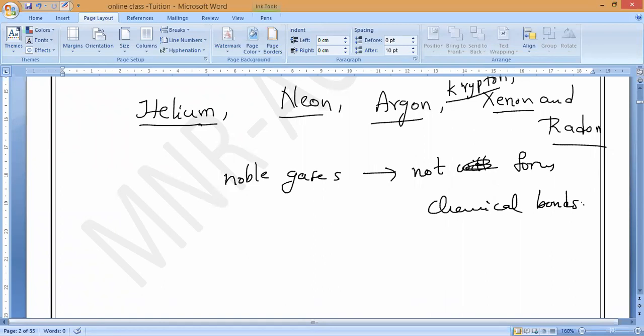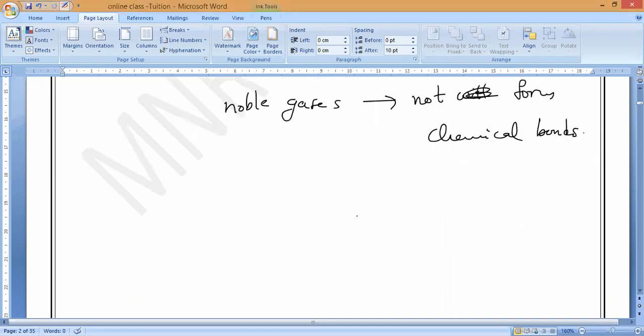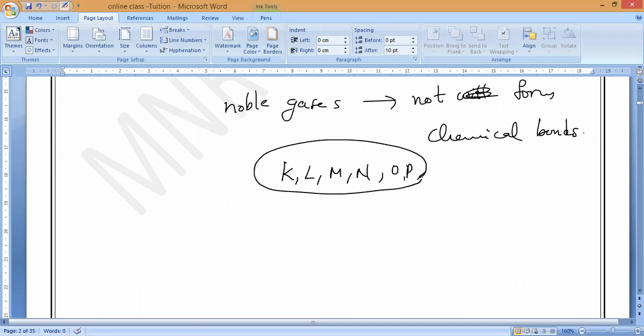Try to understand very carefully. This is not new to you; you have already studied it in classes 8, 9, and 10. As we know, only the outermost electrons of the atoms, the outermost shell, take part. We have the shell names from class 9, when you studied Bohr's atomic model. What are the shell names? K, L, M, N, O, P, Q. These are what we call shells.